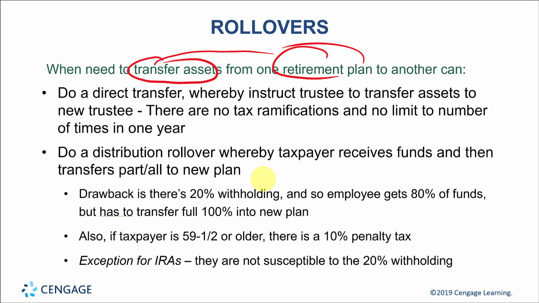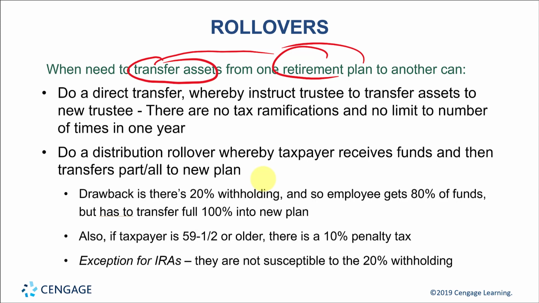So the typical example is when you retire from a company that has a 401k plan, maybe even a pension plan, instead of taking the money as a distribution all at one time and have a big tax hit, they can transfer the money directly or indirectly to an IRA account. And only now when they take the money out of the IRA will there be a tax to the employee.